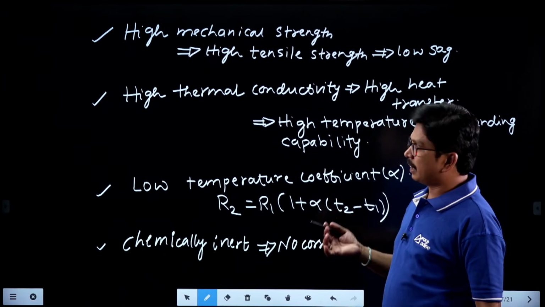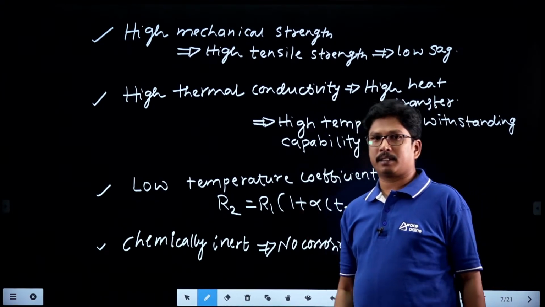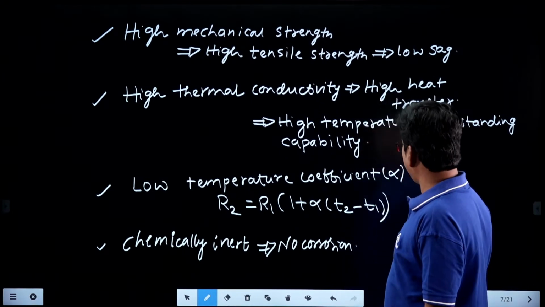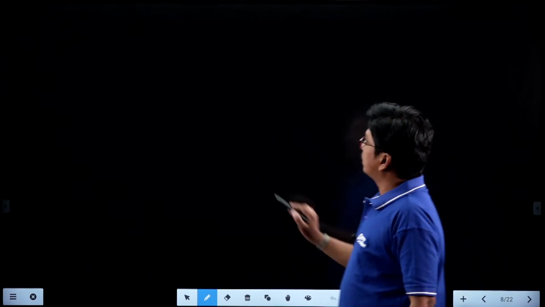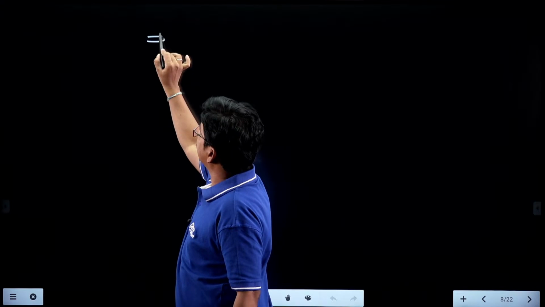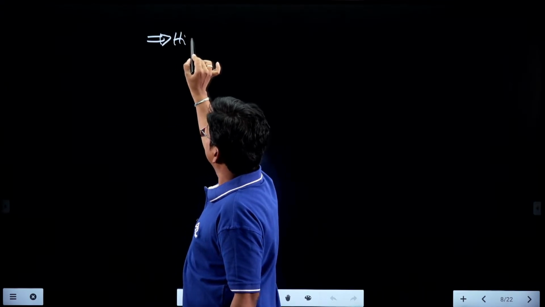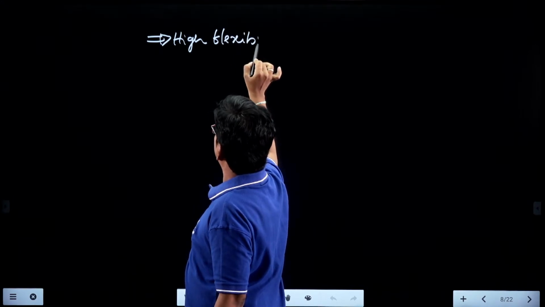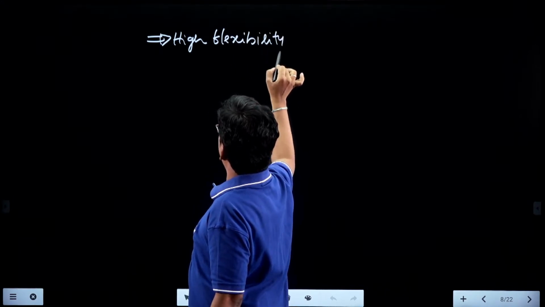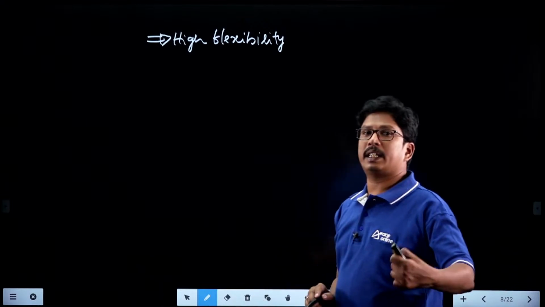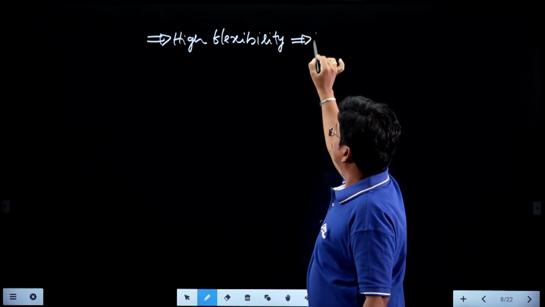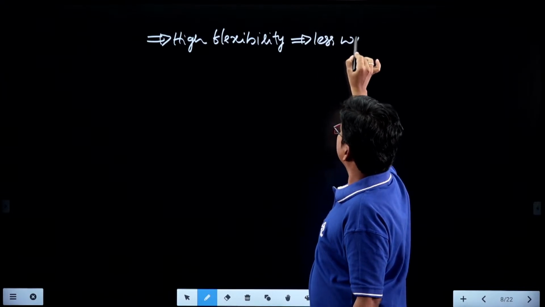Along with this, it should be more flexible. So high flexibility, which will be available whenever the conductor is less in weight.